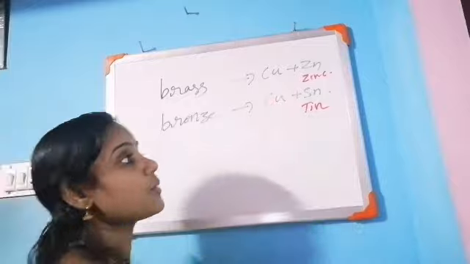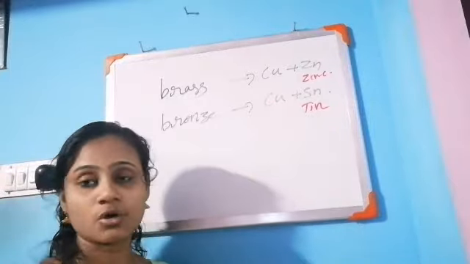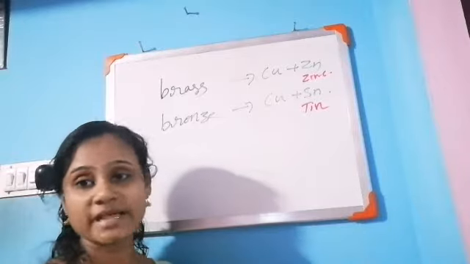Bronze is a mixture of copper and tin. They are used to make statues, utensils, electrical fittings, doorknobs, pipes, etc.